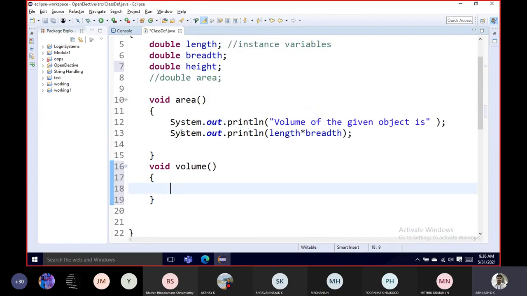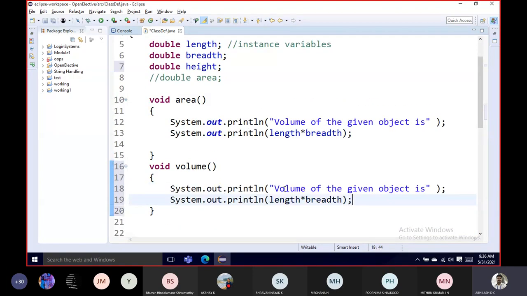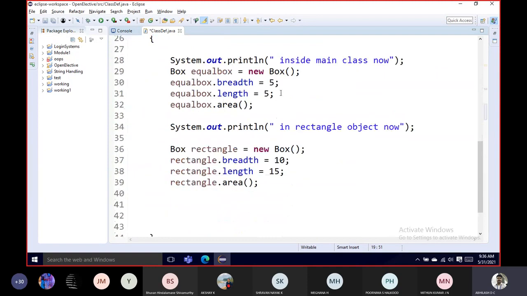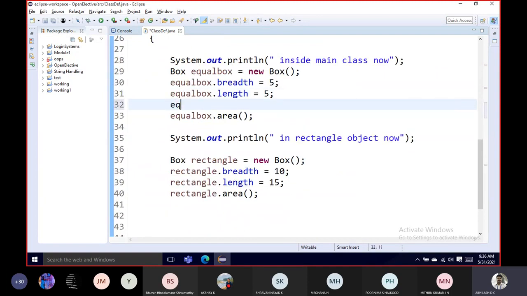So what does the volume say? The volume of the given object will be length into breadth into the height also.